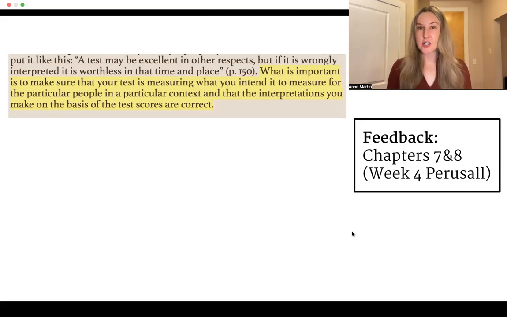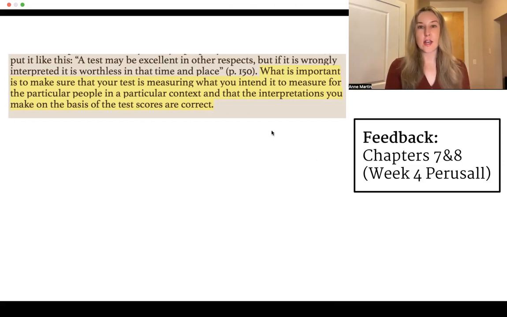So it might be educational tests, it might be different measures that are claiming to measure a particular construct, like self-concept, self-esteem, different concepts like that you might be using in your study. A few of you made this point in Perusal, and I wanted to underscore it here.